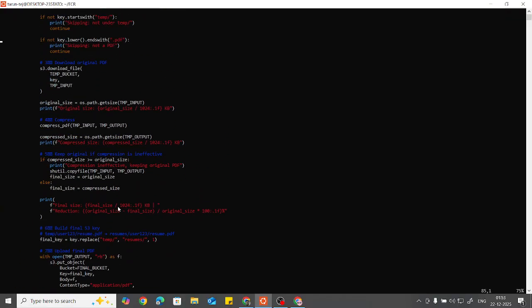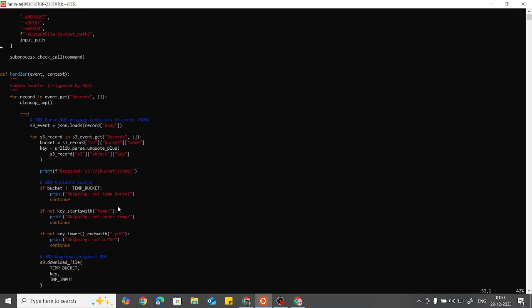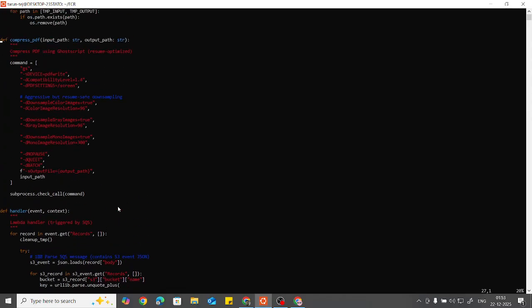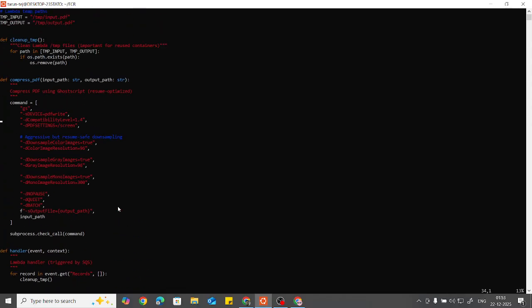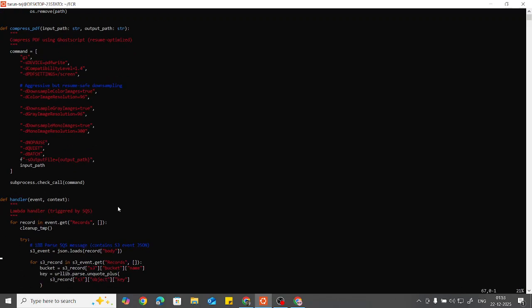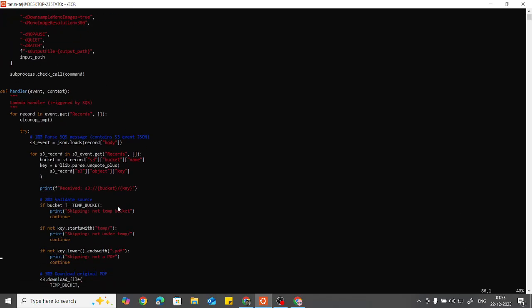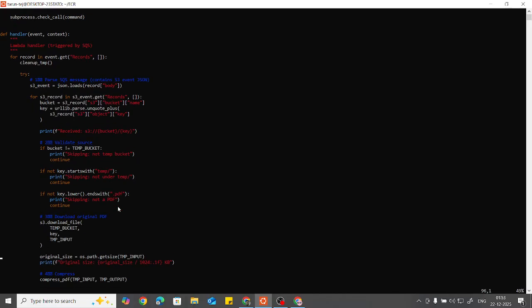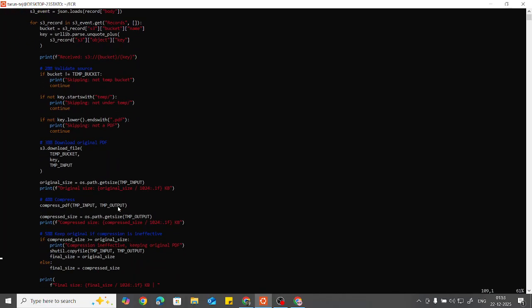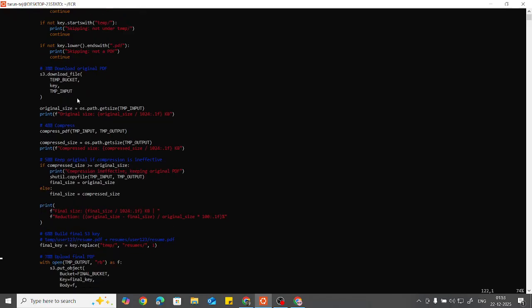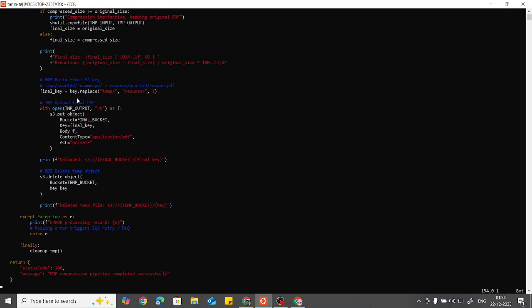You can see from here, basically what we're going to do is define how to compress these things. Here, slash screen means it's going to be compressing more heavily, more aggressively. And this is going to be an event handler to trigger our Lambda function from the SQS and delete the queuing things. It's going to take all the events from our queue. Here you can see the record, and this is going to take the bucket name and the object. This is how we can take it.